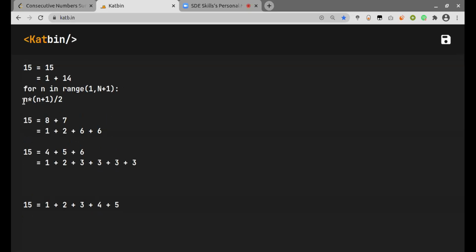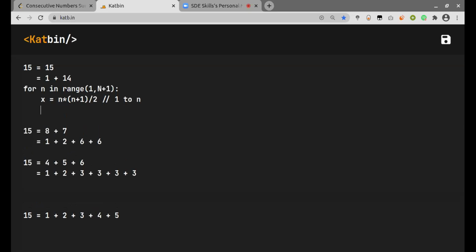This value indicates that I am finding the sum from 1 to n. And then if I subtract this particular value x from N, I will be left with some value which has to be a multiple of the total number of terms which I took.